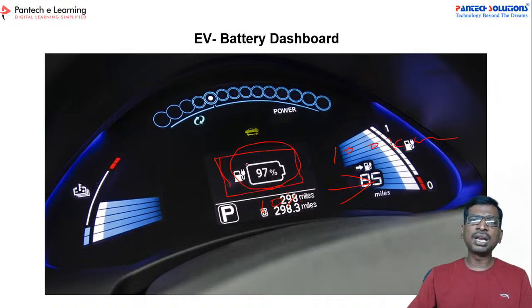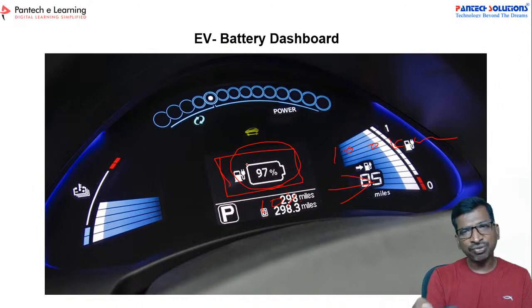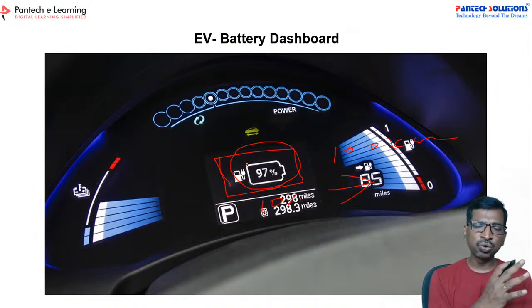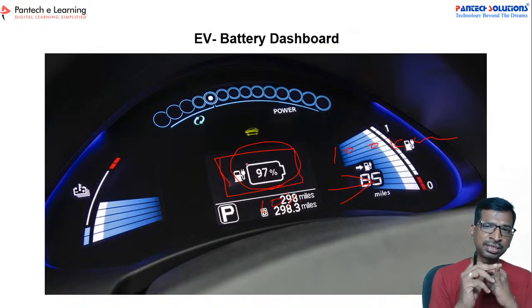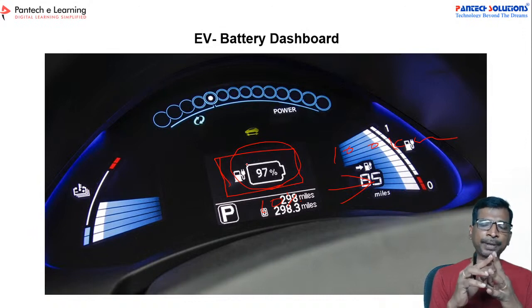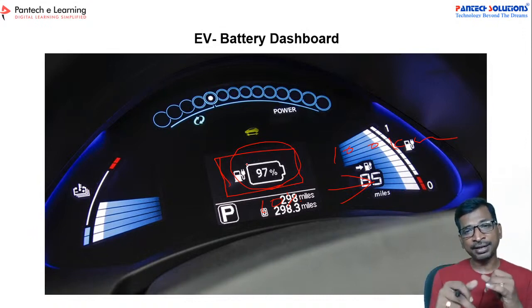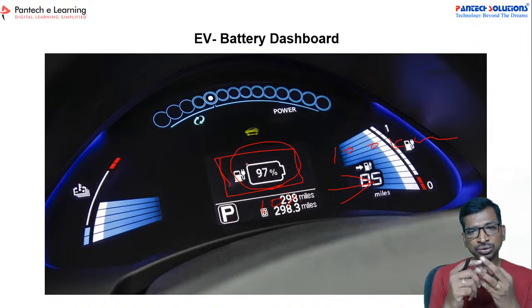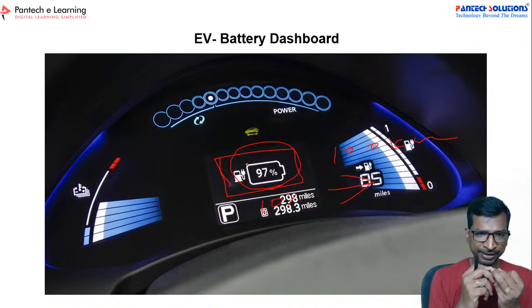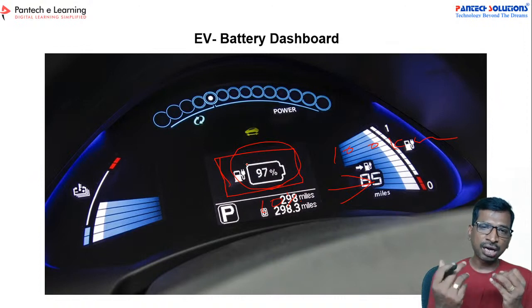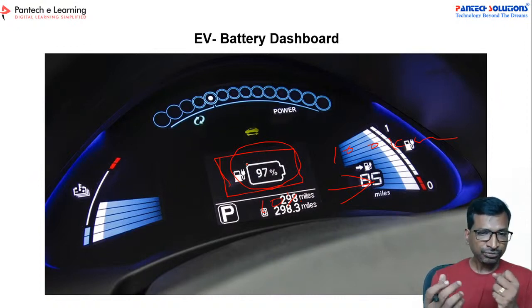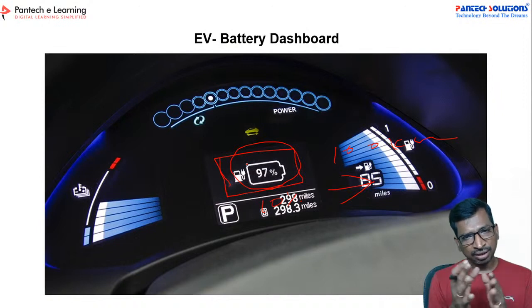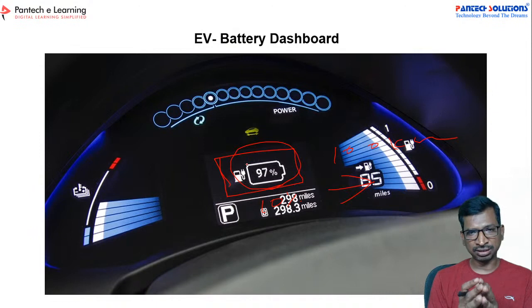So the BMS model will always estimate this SOC from the current value, because for the BMS the three major input parameters are, first, current, then voltage, and then temperature. Here the current draw depends on the load as well as the temperature inside the battery, right? So the temperature is a variable parameter, and based on the temperature, the current draw may increase. That's why SOC estimation is a very big, important topic in electric vehicle systems.